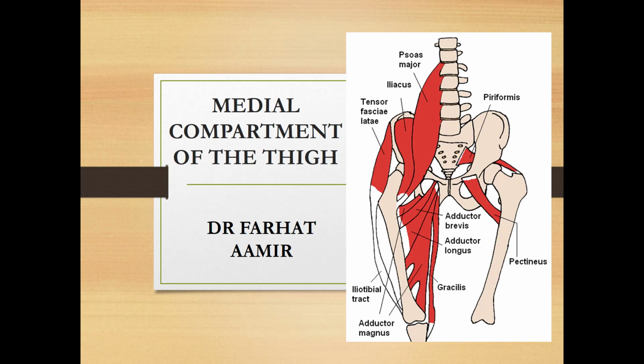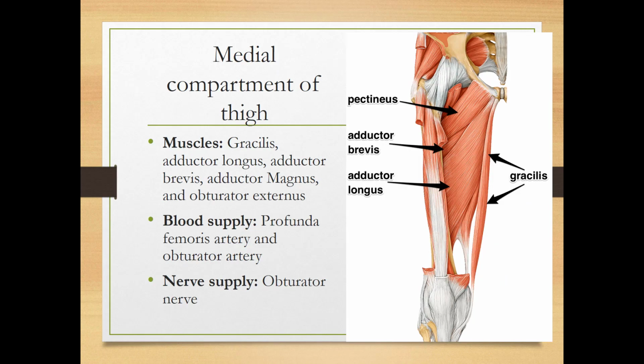and vessels, as there are three compartments in the thigh, which are the anterior compartment, medial compartment, and posterior compartment of the thigh. These compartments are formed by the deep fascia of the thigh, which is attached to the linea aspera of the femur, and divide the whole thigh into three compartments. Today we will discuss the medial compartment of thigh.